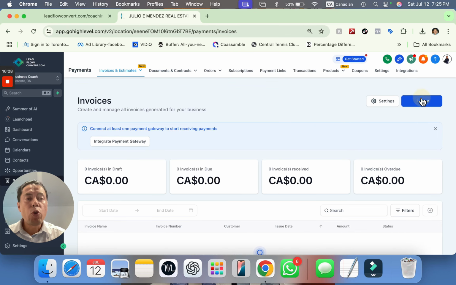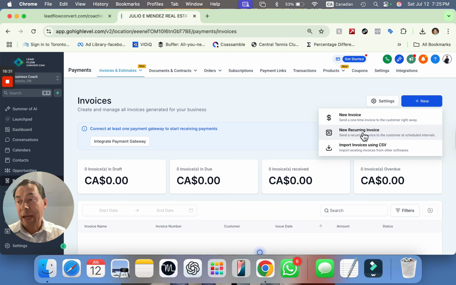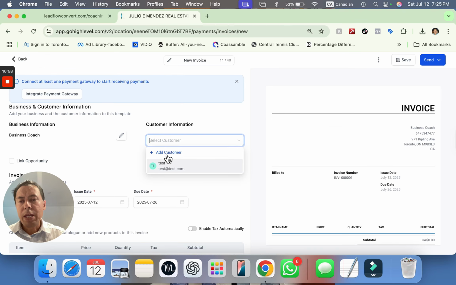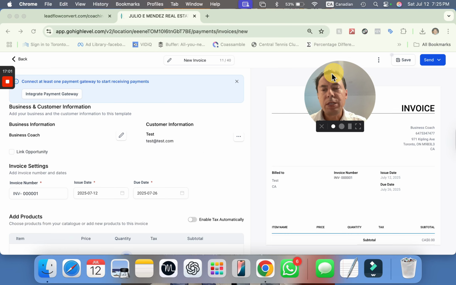You can have recurring invoices. So maybe this is a client that you sell 10 sessions to, and they're going to pay you by session. So maybe you set up 10 recurring sessions, or maybe you bill them by month. So you can have a billing system that is integrated through Stripe, and every month they're going to get the bill. Okay, so again, new invoice, because we just added this person here, which is a test account.